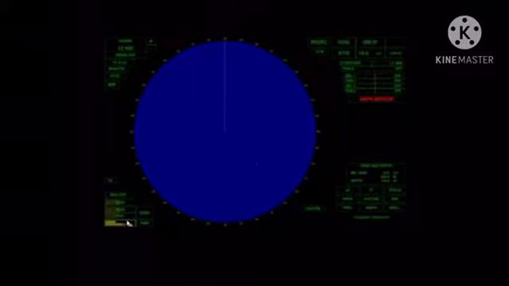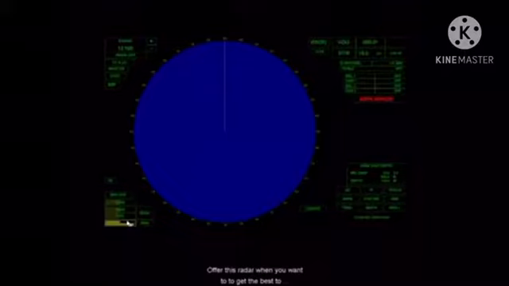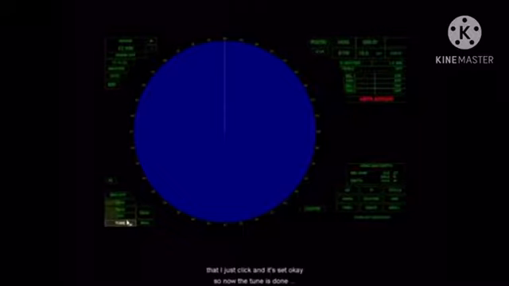Now, for this radar, when you want to get the best tune, what you want to do is get that lower bar as long as you possibly can. So it's right about there. And once I do that, I just click and it's set. Okay? So now the tune is done.